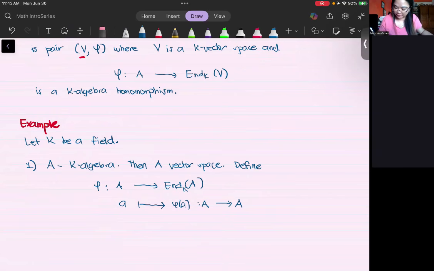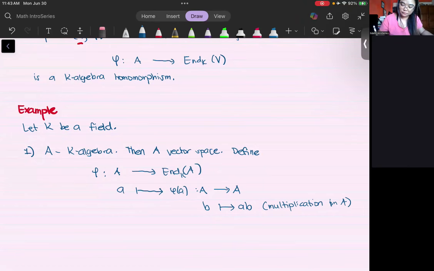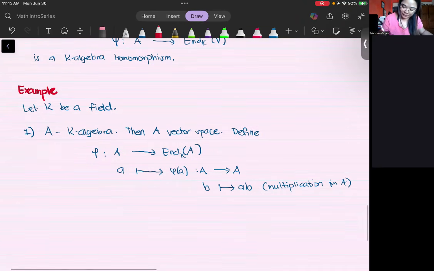It's defined by taking the left multiplication of elements. So a multiplied with b. Here, just to emphasize, this is the multiplication in A. Because it's an algebra, it should be a ring, so there's a multiplication. And this is what we call the regular representation.